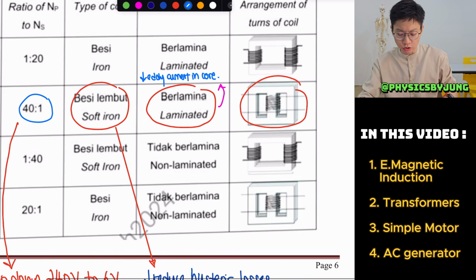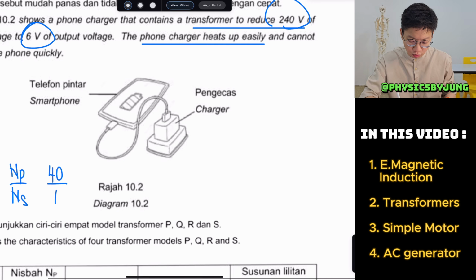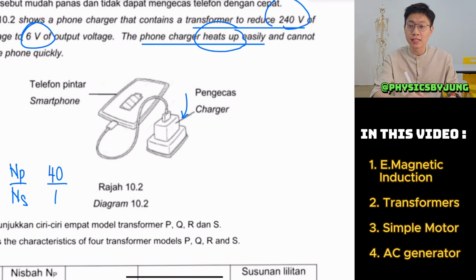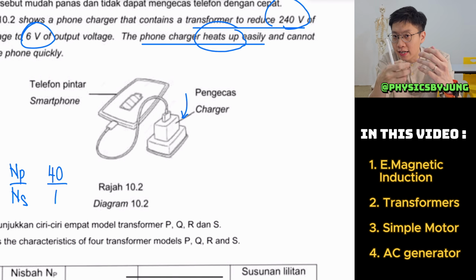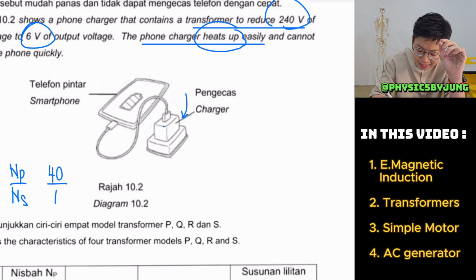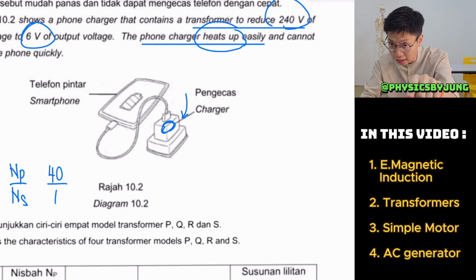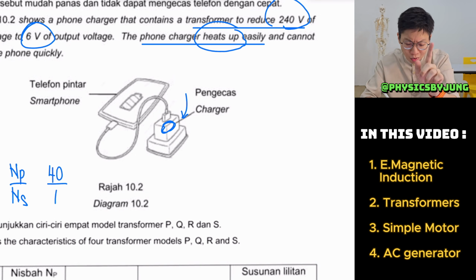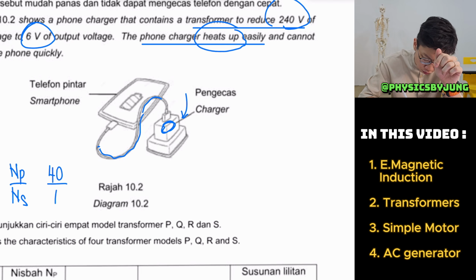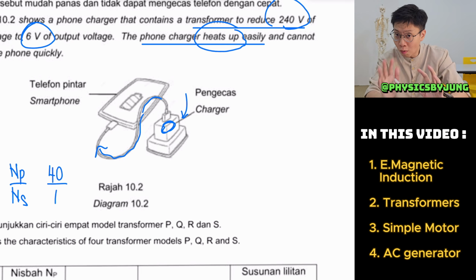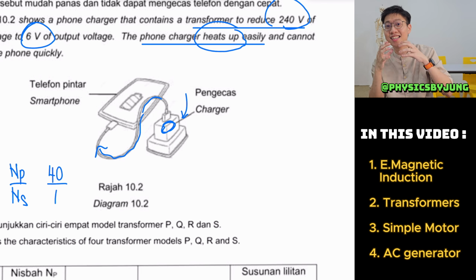So if you charge your phone before and you touch your charger here, you will realize that it heats up, correct? Why it heats up is usually due to eddy current stuck inside the charger. Do you want the current inside the charger? No, you want the current to come out and go into your phone. You don't want the current to be stuck in the core.